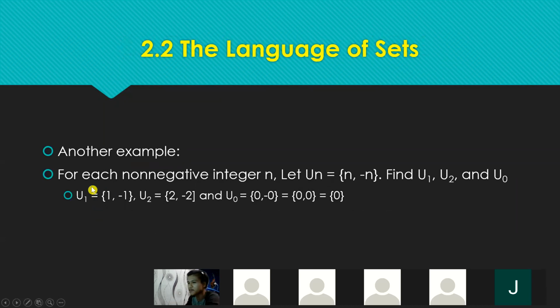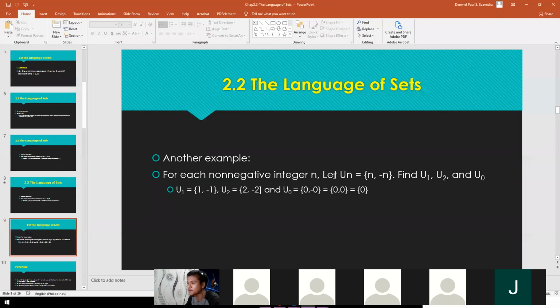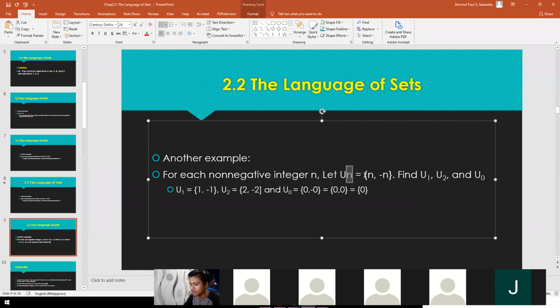And then another example. So for each non-negative integer n, so mali to. So u sub n dapat to. Okay, so i-correct ko lang. U sub n. Ayan, yan dapat. U sub 0, u sub 1, u sub 0. Alright.